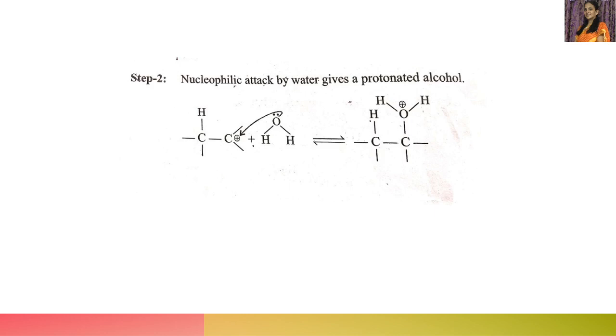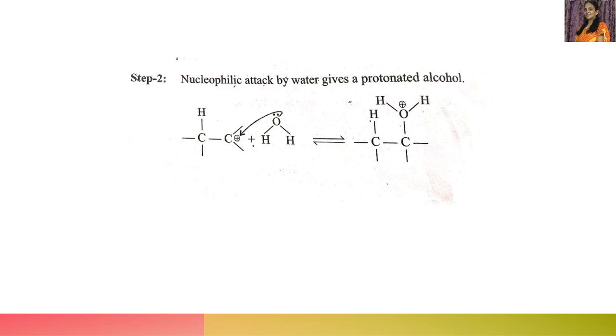As this carbon is bearing a positive charge, this water molecule, with this oxygen having 2 lone pairs of electrons, as we know, one lone pair is enough to attack this carbon atom bearing the positive charge. Then a new sigma bond is formed between this carbon and oxygen. You can see here a new bond is formed, carbon and oxygen, and these 2 hydrogens are already there on this water molecule. And as this oxygen has 3 bonds, it suffers a positive charge now.